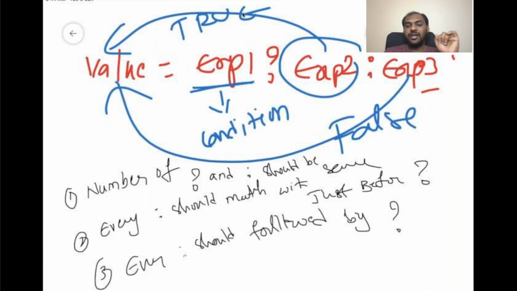And the third condition is that the first question mark should be there, then only the colon. That means a colon should be followed by a question mark. First of all, the question mark corresponding to the colon should be there, then only the colon will come. So these are the rules that must and should be satisfied when you are working with the conditional operator. Number 1, the number of question marks and colons should be the same. Number 2, every colon should match with the just before question mark. And every colon should be followed by a question mark. If these 3 conditions are satisfied, then only that expression is valid. Otherwise, it is an invalid expression.